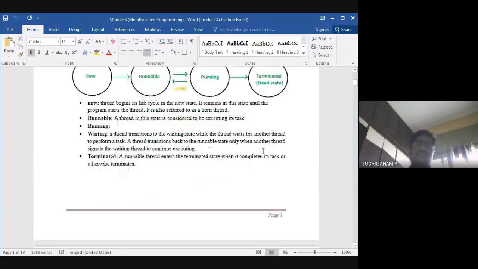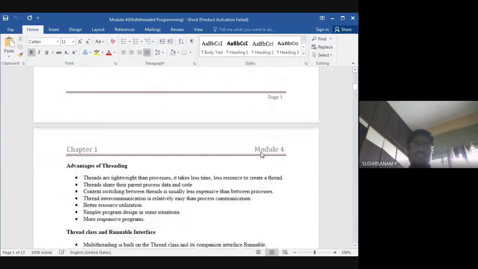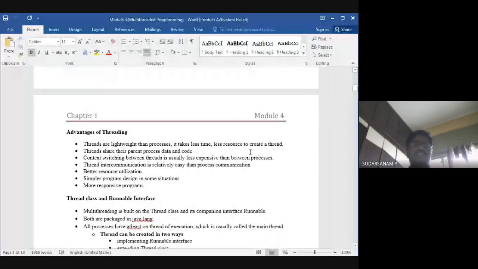Now we have to see one by one how it will be executing, what the syntax is, all these things. Before going further, let's look at the advantages of threading. What are the advantages of threads? Why should I use them? Threads are lightweight compared to processes, because you are splitting the program into threads. That is the reason it is a lightweight process. It takes less time and fewer resources to create a thread.